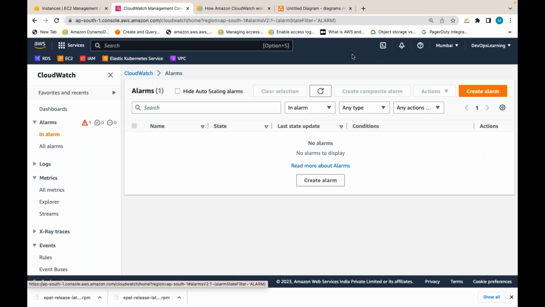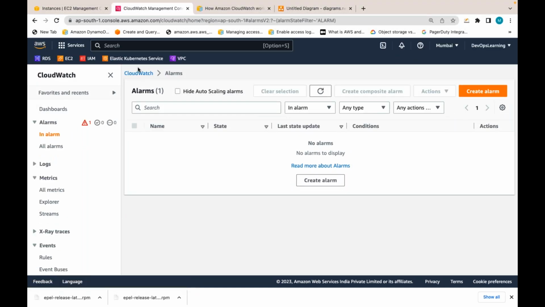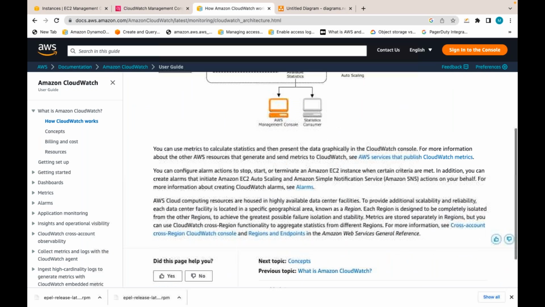You need to enable detailed monitoring. Even after enabling detailed monitoring, you need to install the CloudWatch agent and configure it. Let me show that also. If you see, there are no memory related metrics from the EC2 instance. You need to install the CloudWatch agent and configure it.